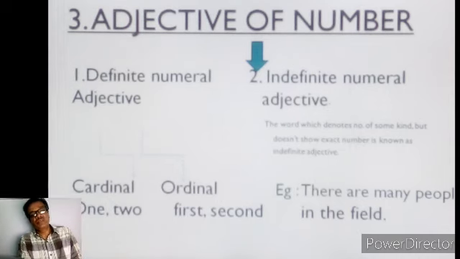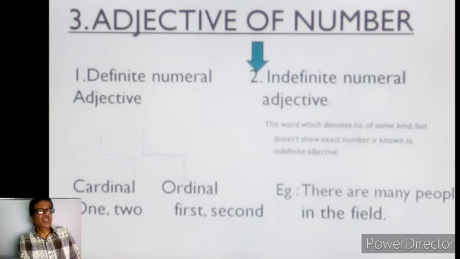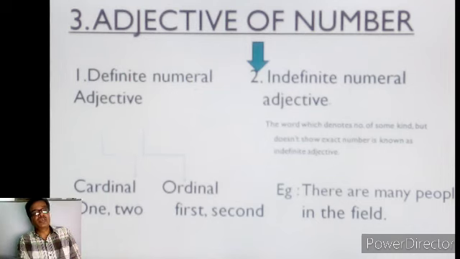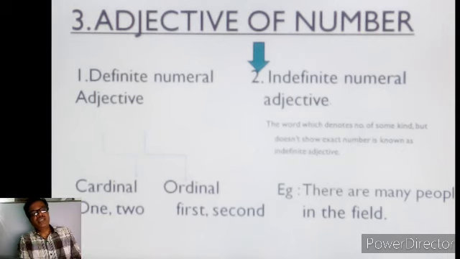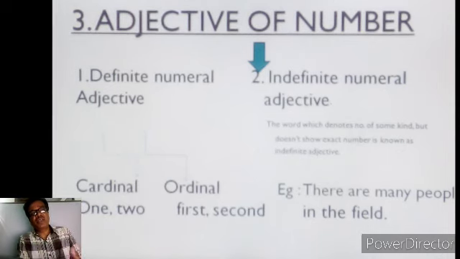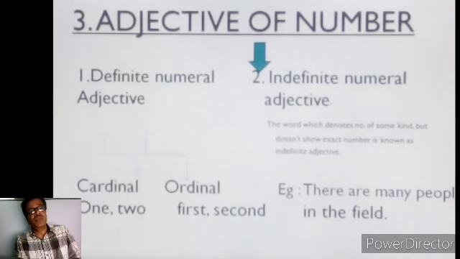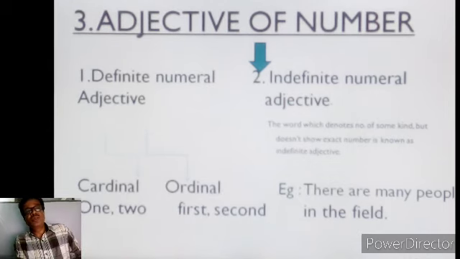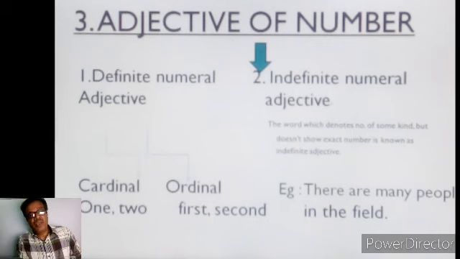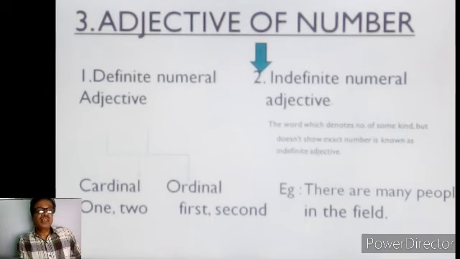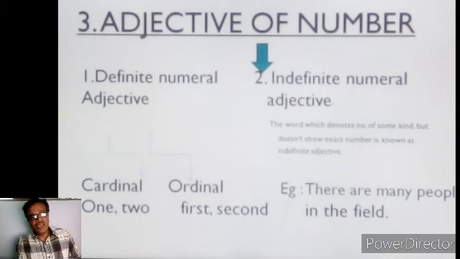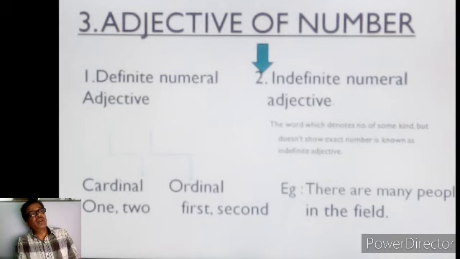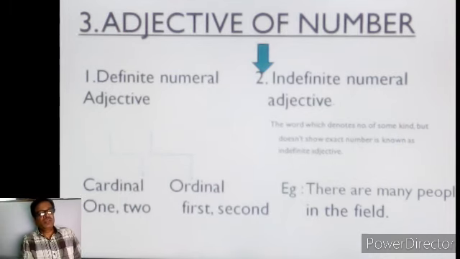If you say there are many people in the field, as in the example, we can't say the definite number of people in the field. So what is many? Many is an indefinite number. Okay? So after knowing the adjective of number, we have to know the next one.